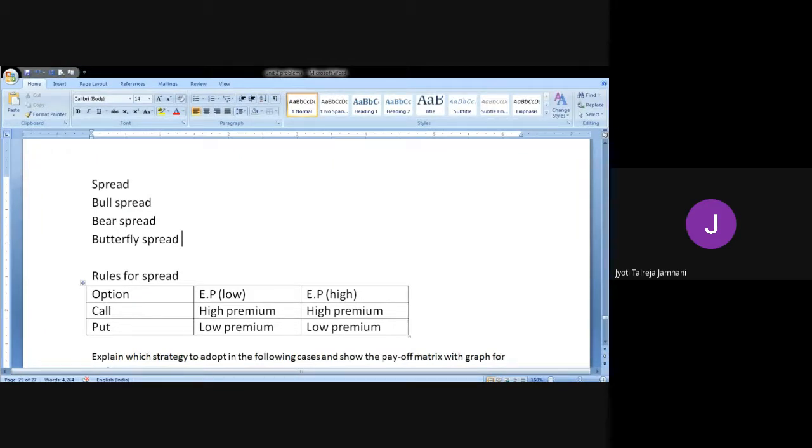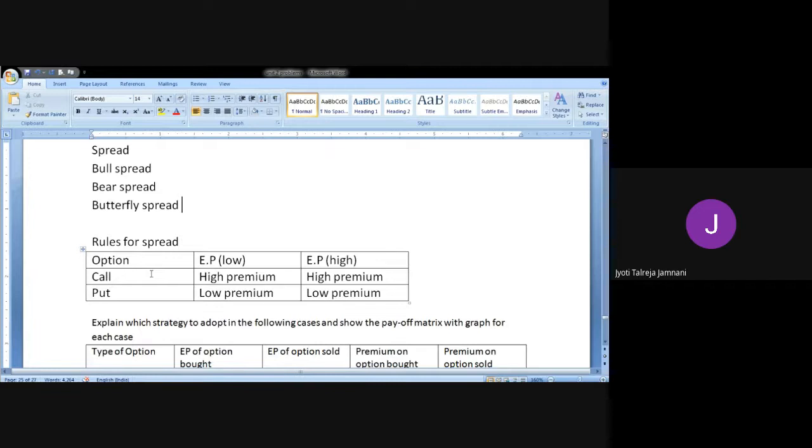So today we are discussing spreads. When I talk of spreads, there are three kinds of spreads: bull spread, bear spread, and butterfly spread. There are different rules that we need to follow for spread. The very first is for call options. So for call options, the rule is S naught minus E. This is the formula that we use.